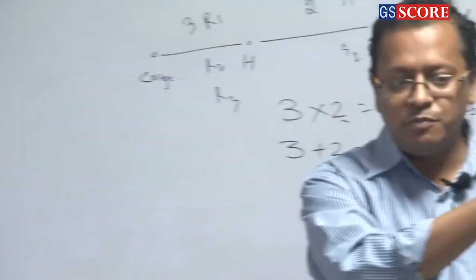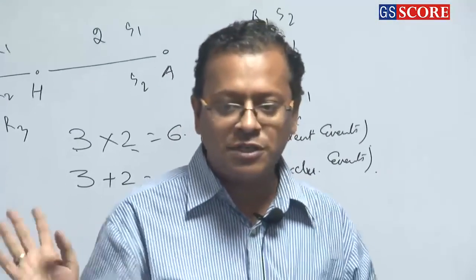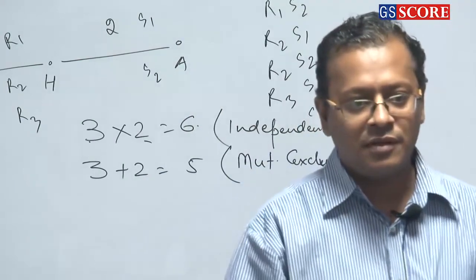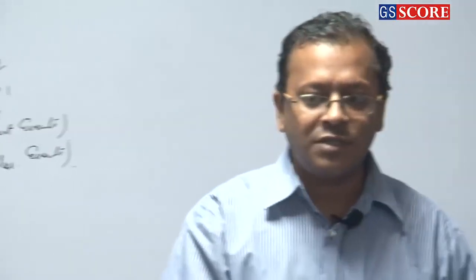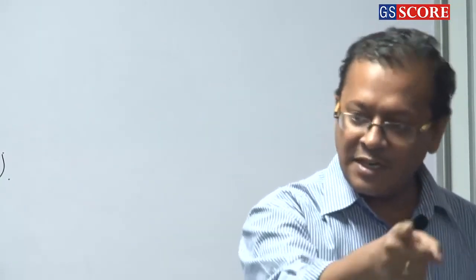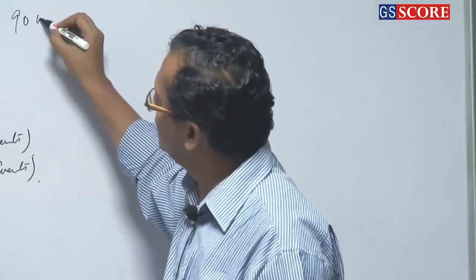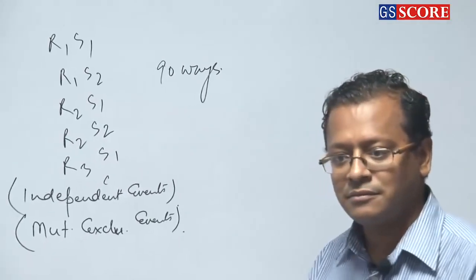Why? When Pooja comes, she has got 10 options to sit. Clear or not? So she will pick up any one seat and she will sit there. Then Love comes, he has got 9 options to sit. If Pooja changes a seat from this to this seat, still he has got 9 options to sit. So for each option of Pooja, Love has got 9 options. How many options does she have? 10. So for 1 it's 9, for 10 it will be 10 into 9, which is 90 ways. Clear?